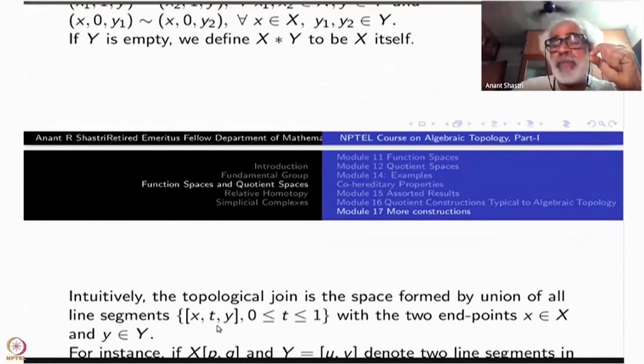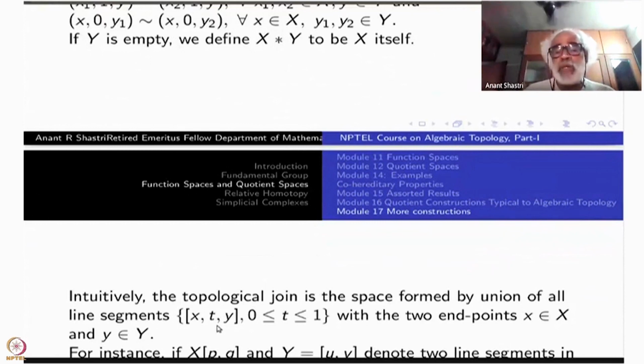Right? That is the cone. Here, instead of just one extra point, a space is already given. X is given, another space is given. Now for each point of Y, you draw a line from x to y. Where do you draw? That's the point. So it is not happening in any R^n or Euclidean space or any vector space. It is abstractly happening. That is why you take X cross I cross Y and do the identifications.